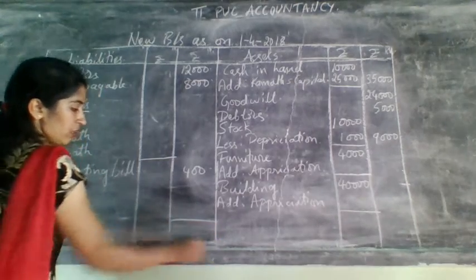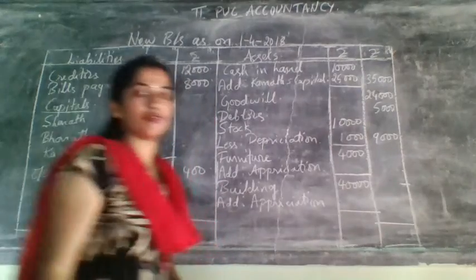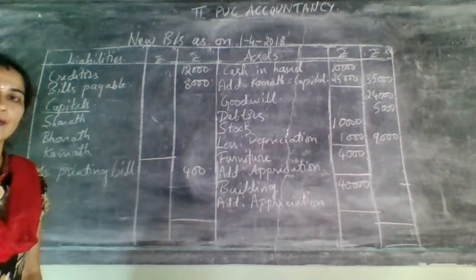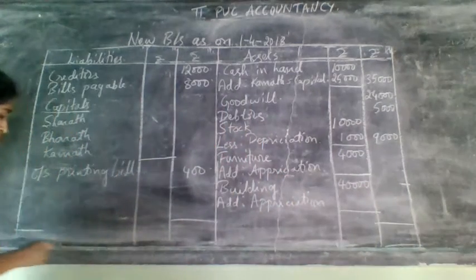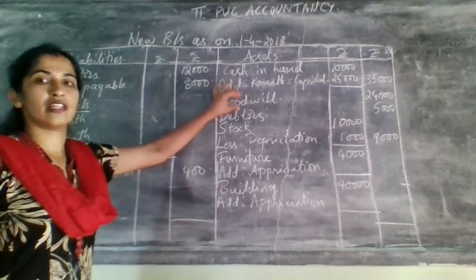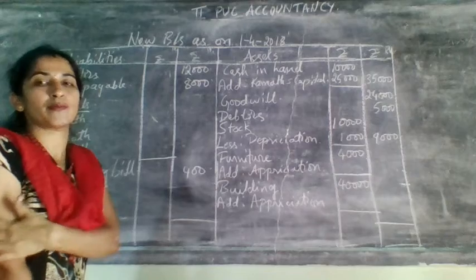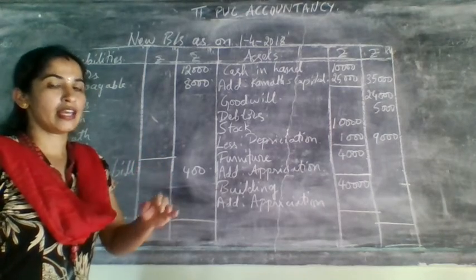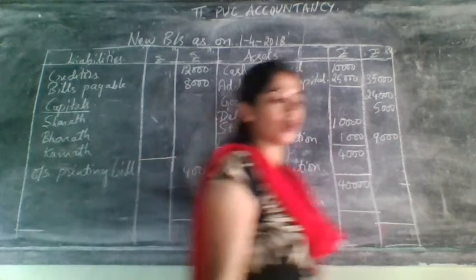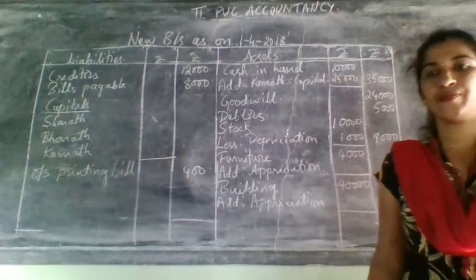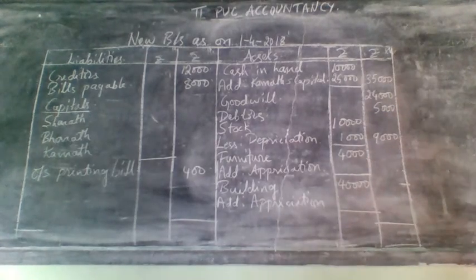Now all things are over, so take the total of assets as well as liabilities. If it comes the same, then your problem is correct. So goodwill treatment is the only extra thing here, all other things will be the same as previous problems. But remember, less than means depreciation, more than means appreciation. Okay, so got this? Copy this problem in your notebook.